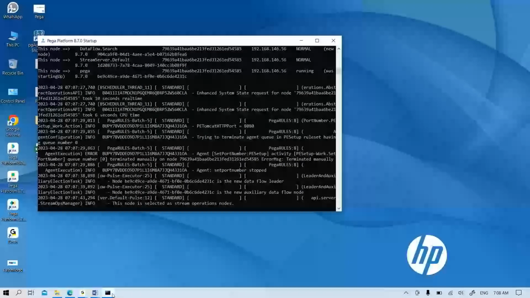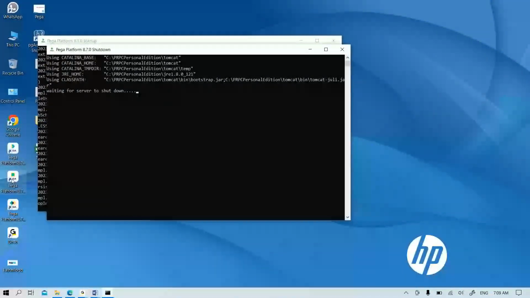Some people have the habit of shutting down the system at the end of the day. Whenever you are going to shut down or restart your system, we must click on the shutdown icon. We don't close this command prompt window directly. If you close it directly, after 1 or 2 instances the Pega server will crash, and you can't access the Pega application, or if you open it, some rules will not work properly. We have to properly shut down the server always. The proper way to shut down the server is to click on this shutdown icon.